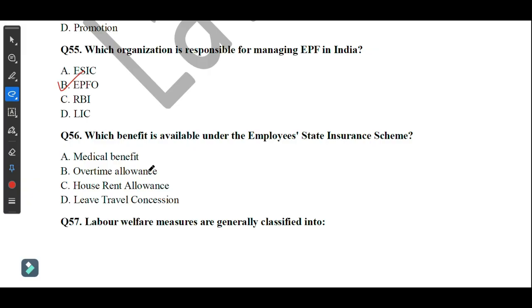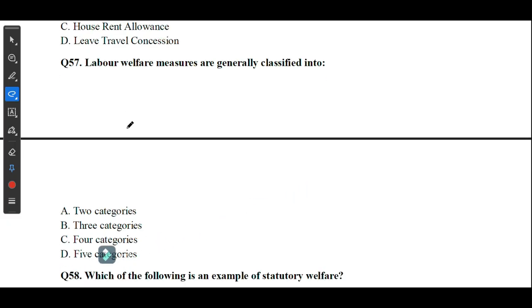Move on to the next question. Question number 56. Which benefit is available under Employee State Insurance scheme? So the answer here is medical benefits. Move on to the next question. Question number 57. Labor welfare measures are generally classified into. The answer is option number A, two categories.